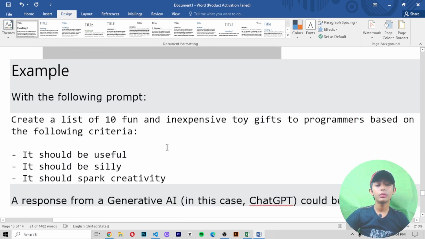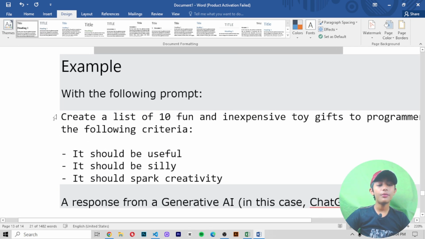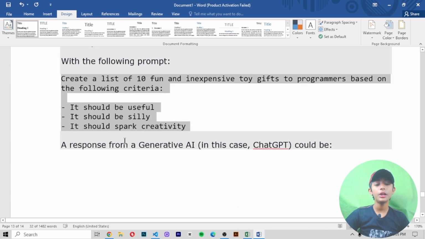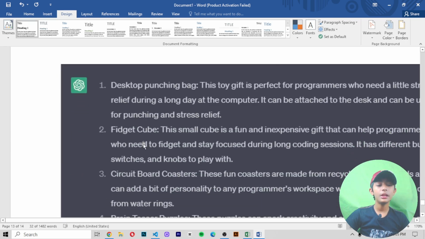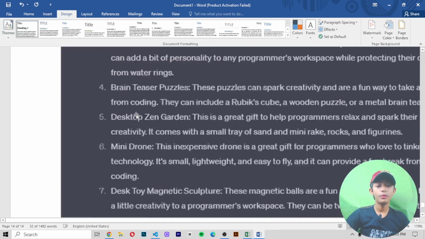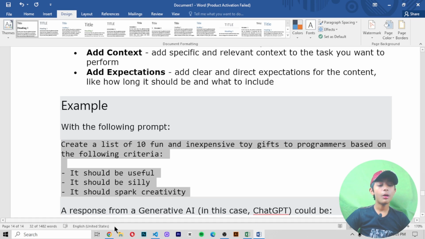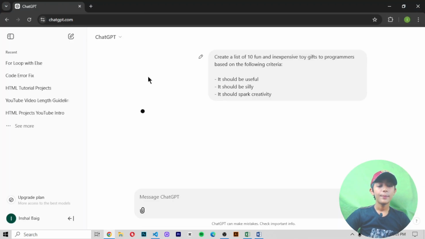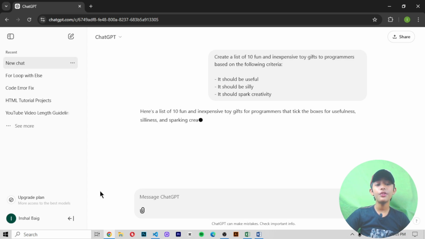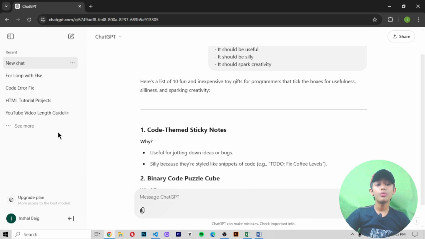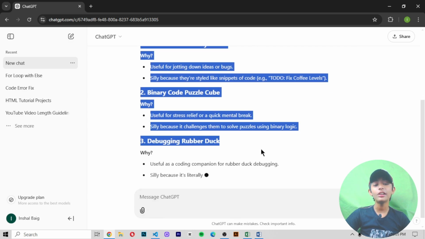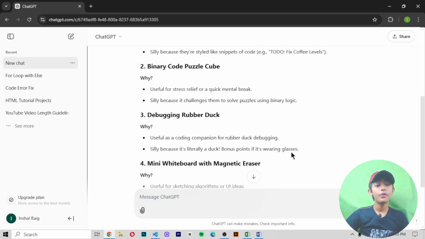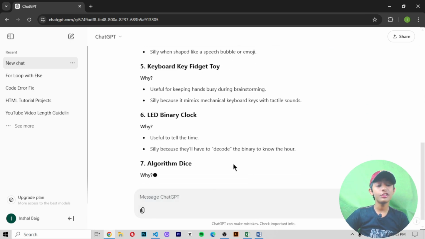and what to include. In this example, when you write the following prompt, the response from generative AI, in this case ChatGPT, could be this type of output. Let me show you. Let me copy it, go to my ChatGPT, and write it. Here you can see it is giving the output in 1 to 5 seconds. It starts giving you the output, and it is also telling you why it chose this type of toys.